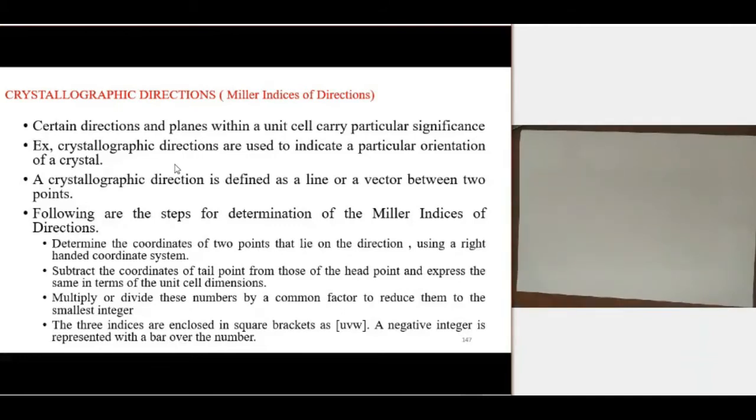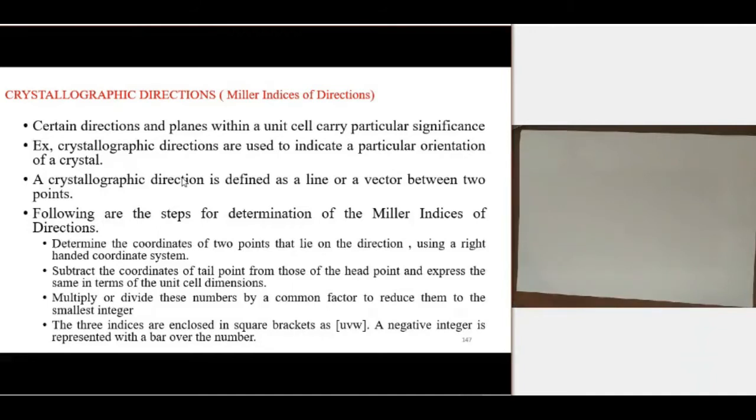So what is a crystallographic direction? A crystallographic direction is defined as a line or a vector between 2 points. We already explained how we can define a particular point in the unit cell or crystal structure.